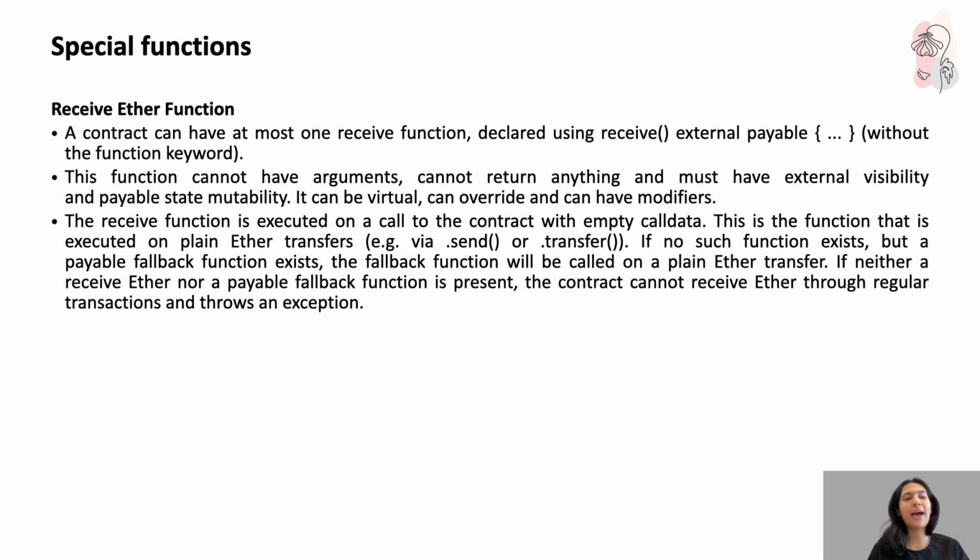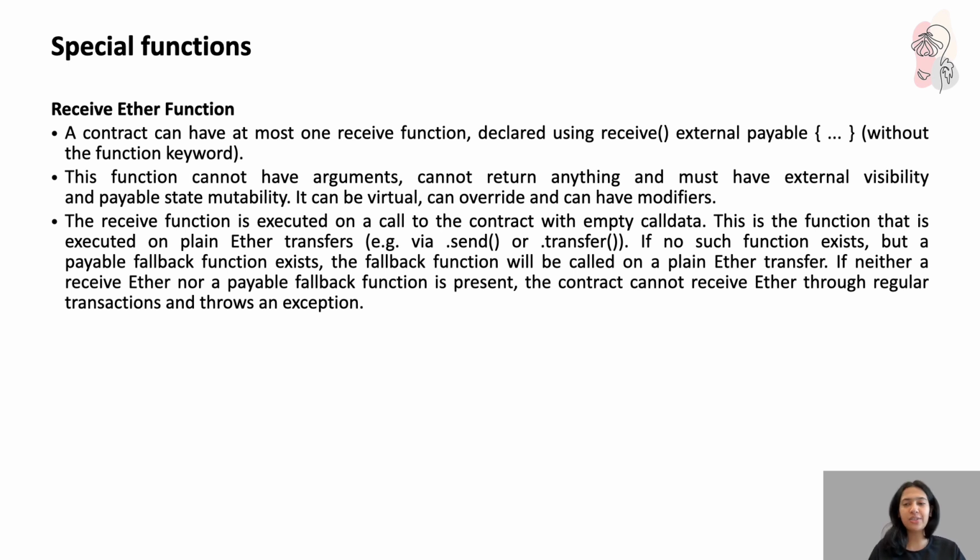Special functions, we have some special functions as well. The first special function is the receive ether function. A contract can have only one receive function and it's declared using the syntax, do you remember? receive, parentheses, external payable, braces. Notice that it doesn't use the keyword function. In other functions, we use the keyword function, but here we are not using it.